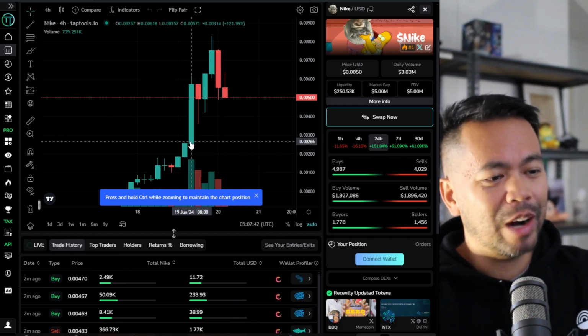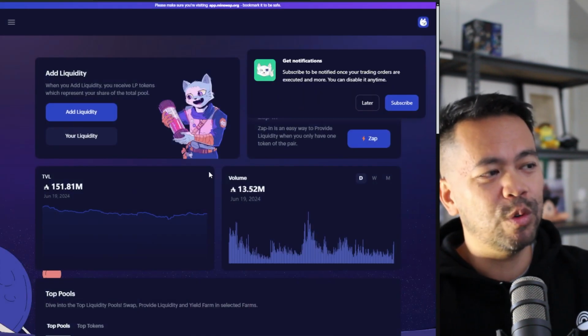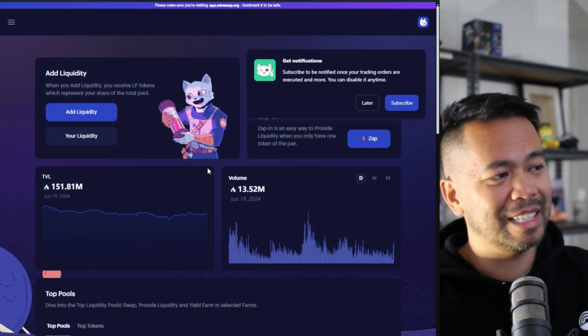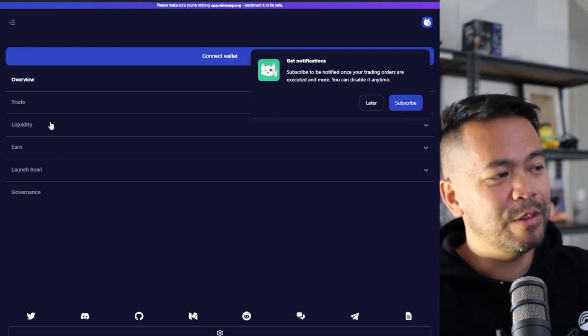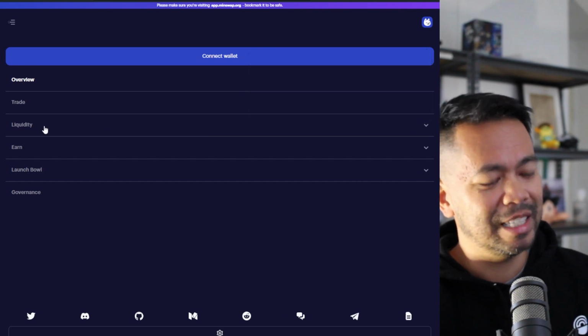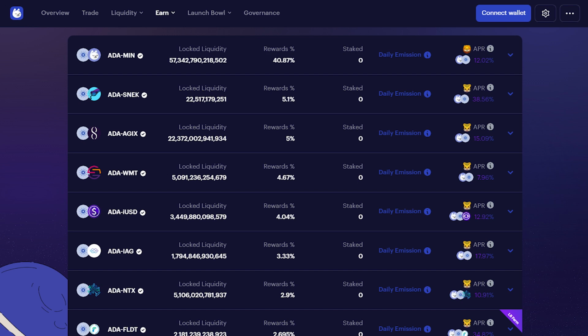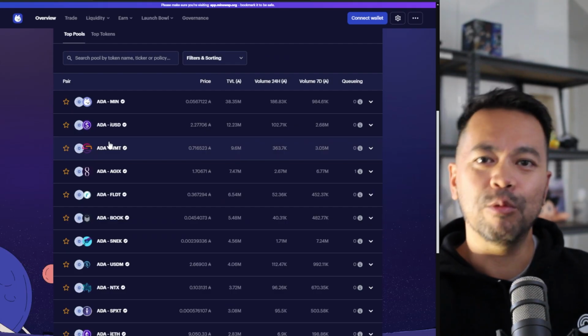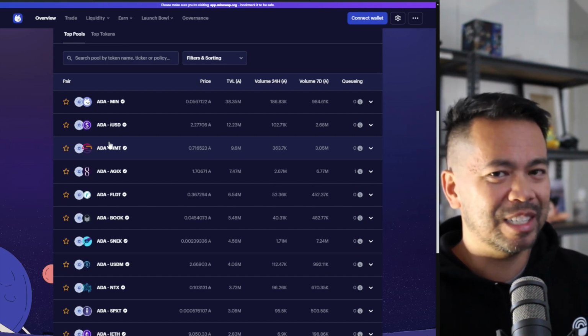Now, if you want to go trade these particular tokens, my DEX of preference has always been Minswap for the amount of liquidity that is on the DEX itself, and also the liquidity providing rewards. So if you were going to provide liquidity onto the DEX itself, you do have some nice options to earn through the liquidity pools and the farming yield rewards from the platform. They really do have a lot of the volume in terms of locked liquidity on the DEX as well. So that reduces price impact, slippage, and all sorts of things. It makes that trading experience just a little bit better.